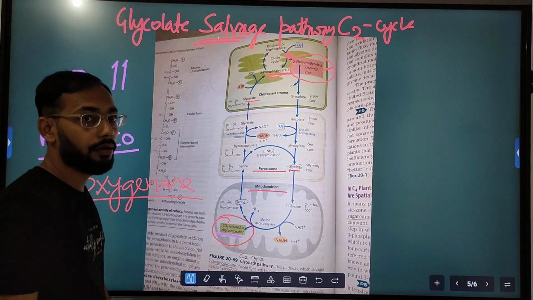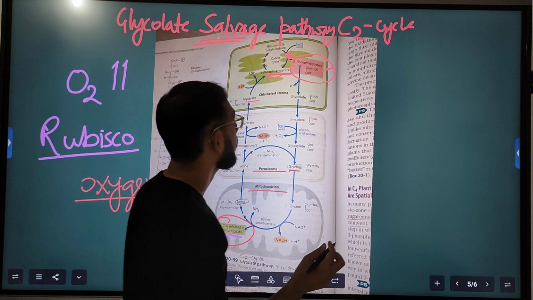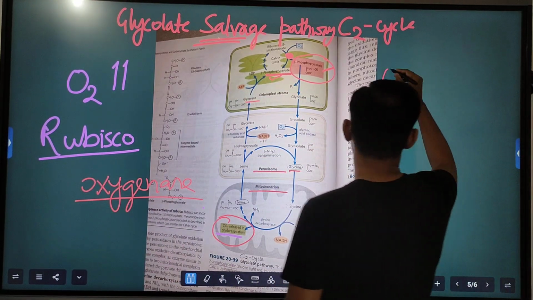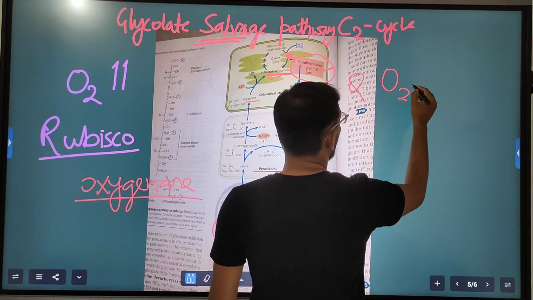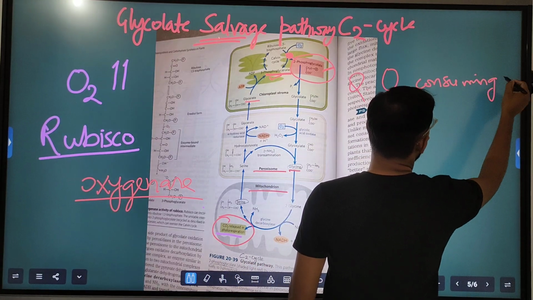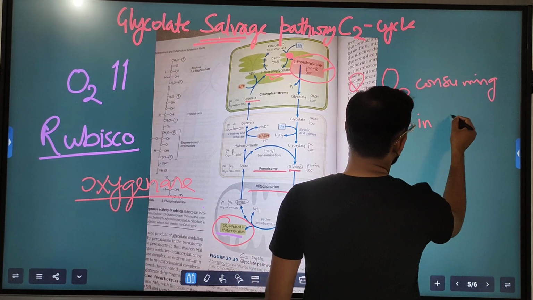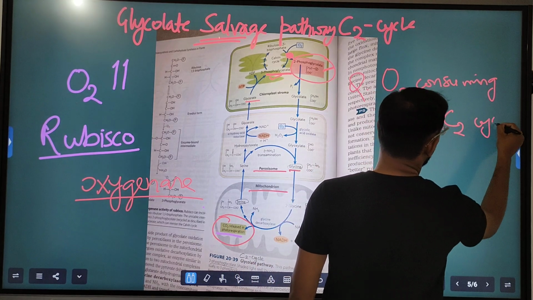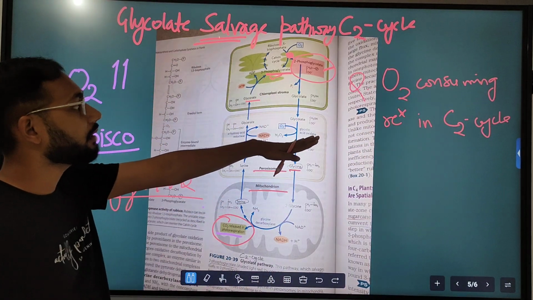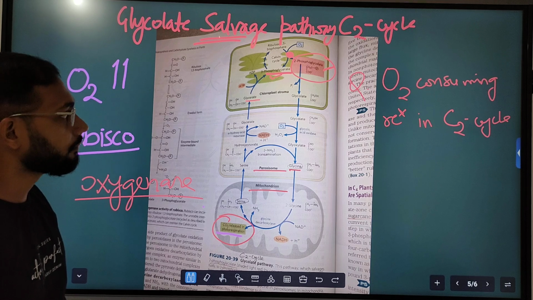Now one question related to this topic, just one question I am asking. The question is: the oxygen consuming reaction in this cycle operates in which organelle?